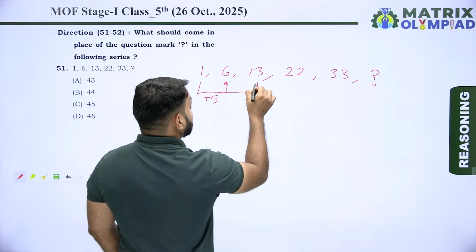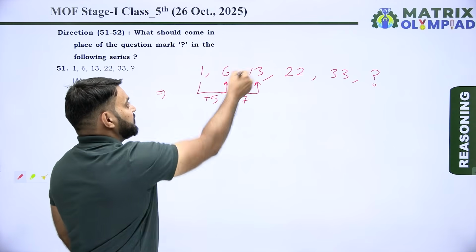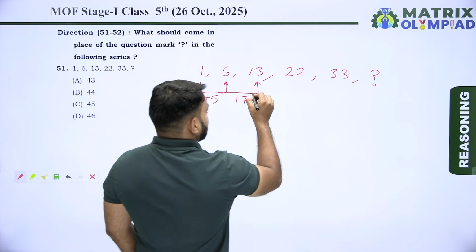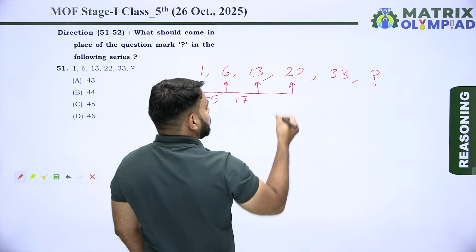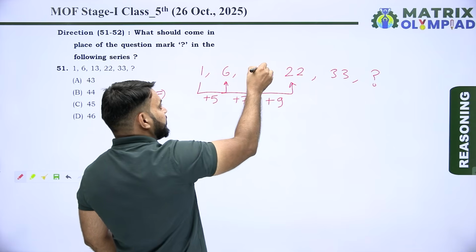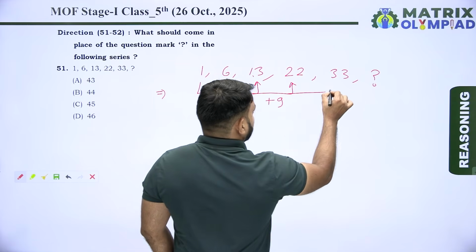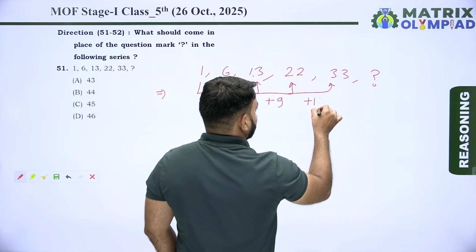Now 6 to 13, it means if 7 is added to 6, then we get 13. Similarly, 13 to 22, it means if 9 is added to 13, then we get 22. Now next is plus 11.